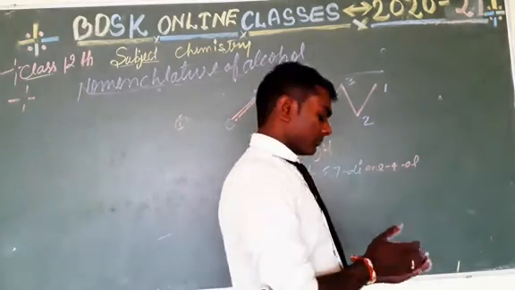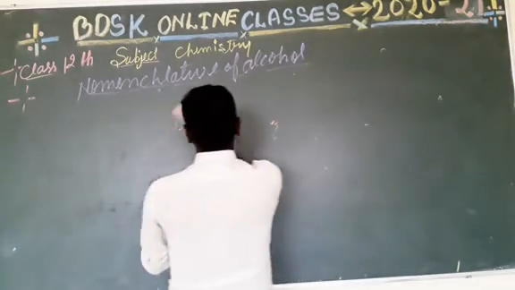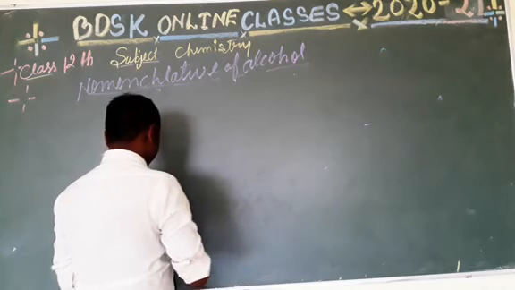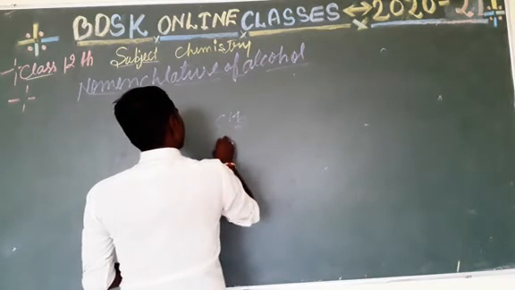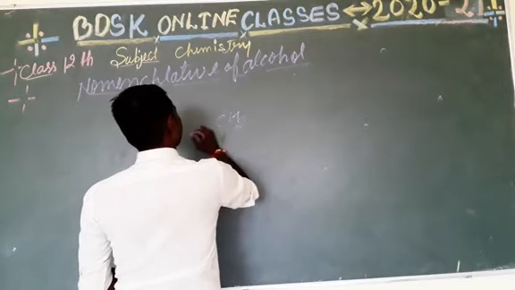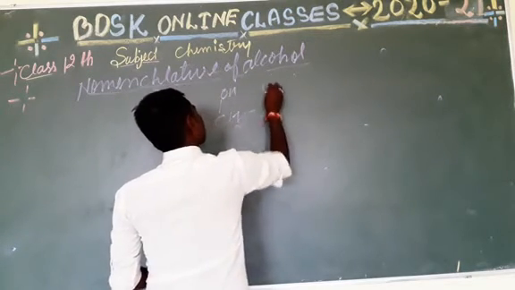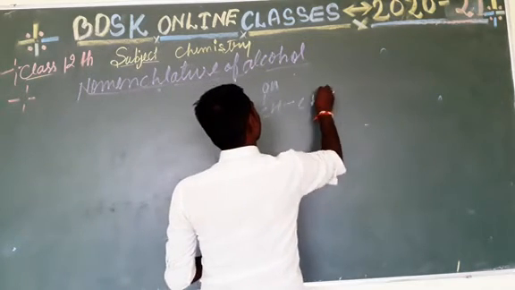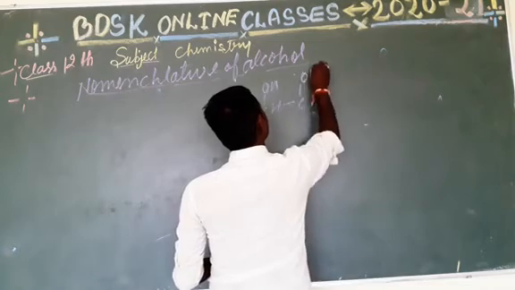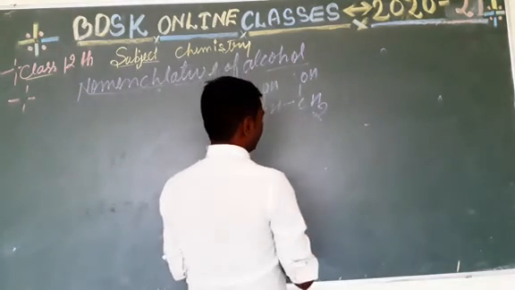And the last example is CH2OH, CH2OH. The general name of this compound is glycerol.